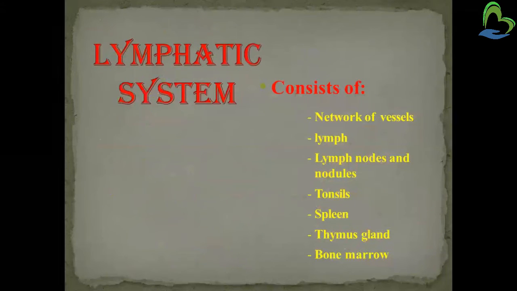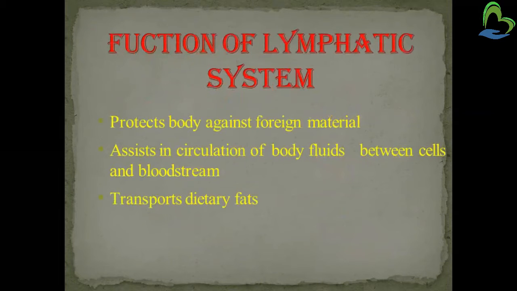Now the lymphatic system consists of different structures: lymph, vessels, lymph nodes, nodules, tonsils, spleen, thymus gland and bone marrow. These are the components of the lymphatic system. Now functions. This system protects our body from foreign material.